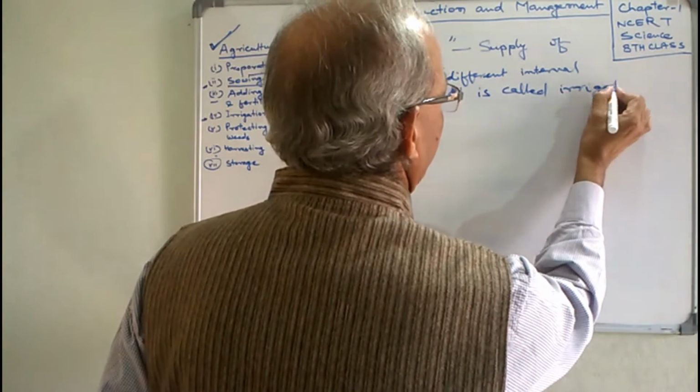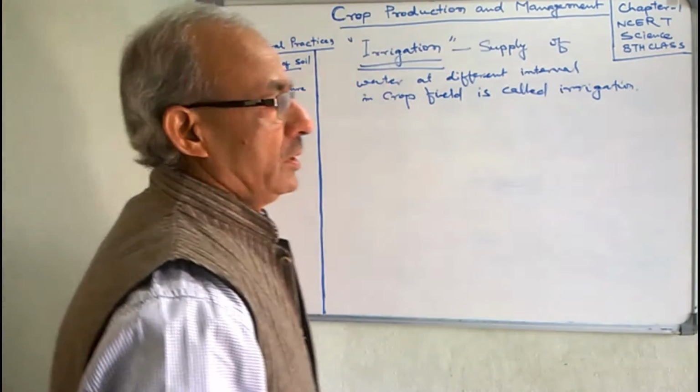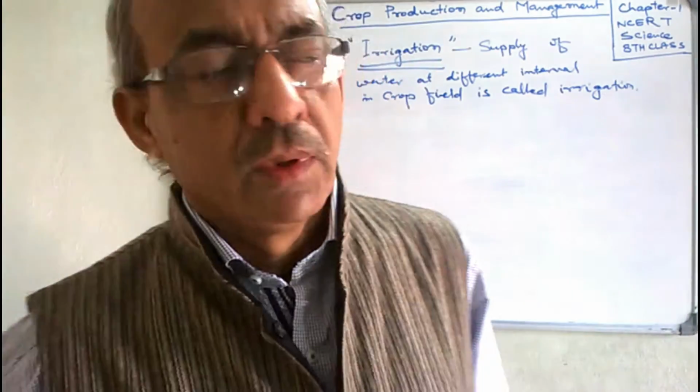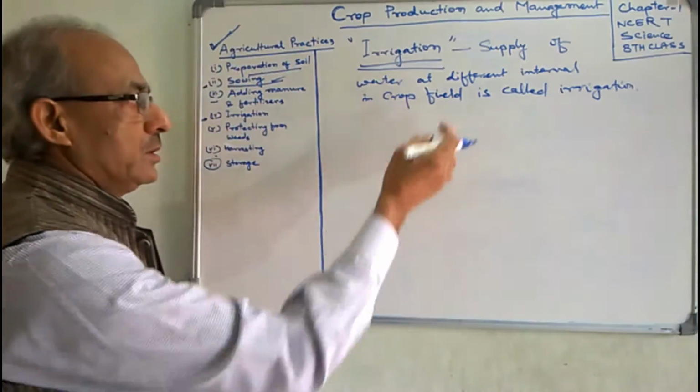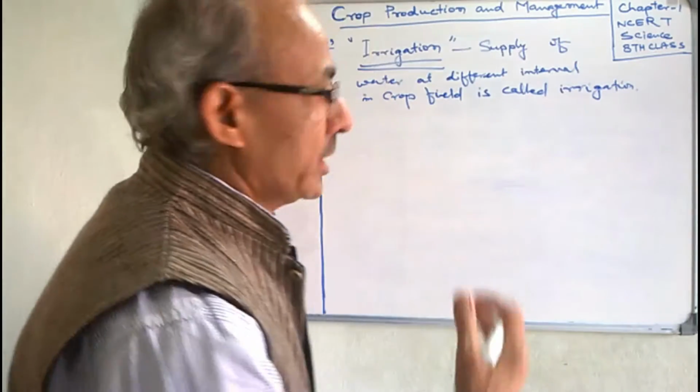This is the definition of irrigation. Supply of water at different intervals in the crop field is called irrigation.